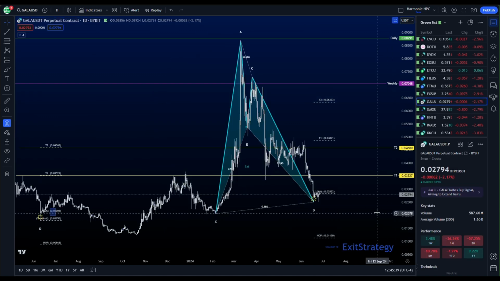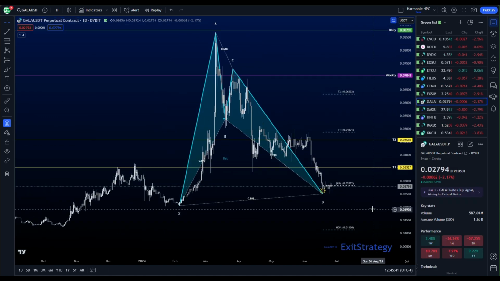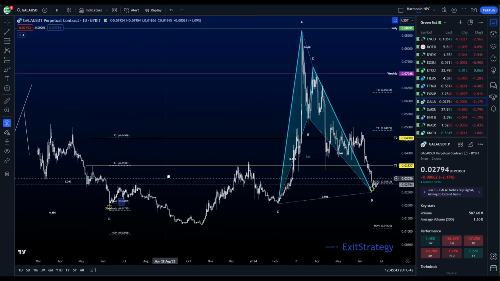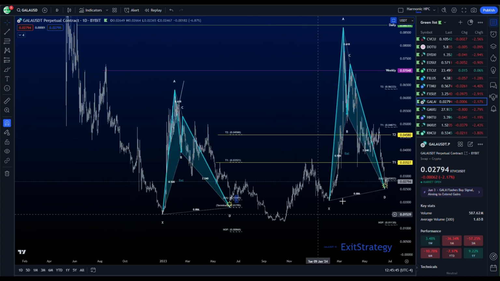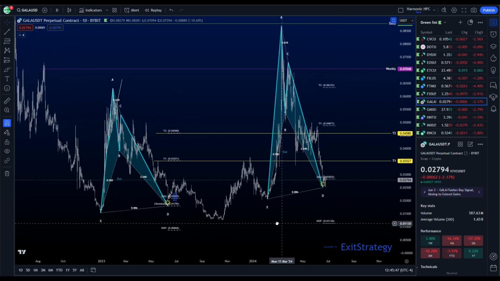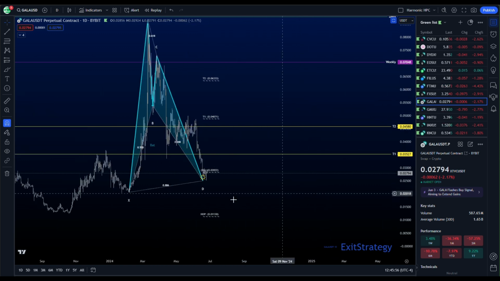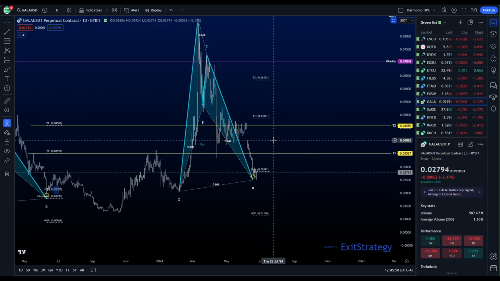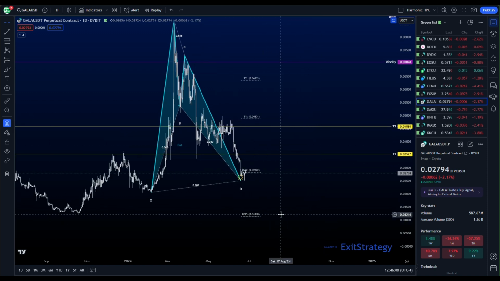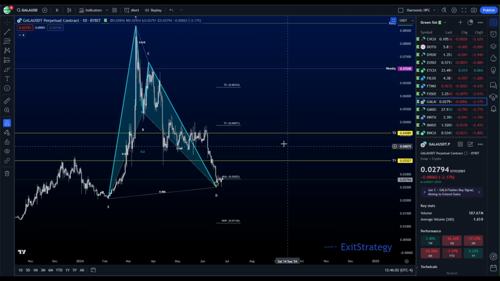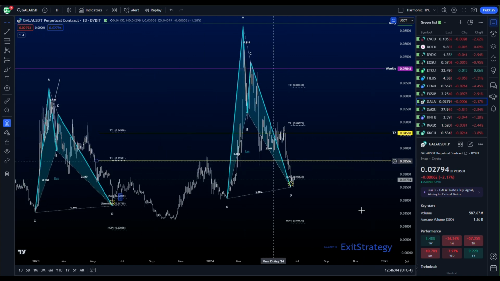Gala. Gala has a daily bat pattern. Ignore these old T1s and T2s. These are from patterns that we traded long before. Again, we want to see this area hold. We want to see that type 1 reaction. We want to see it come up into these levels, past these levels. But hey, if you get back up in here, these aren't bad areas to take a little out either. We do have a range that this is sitting into quite well.